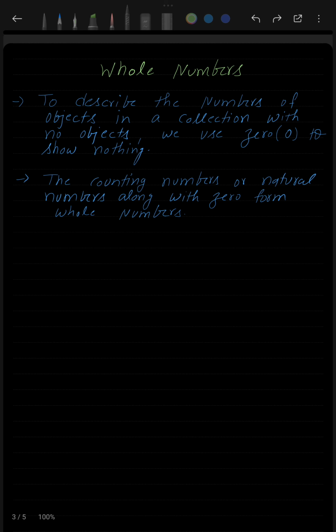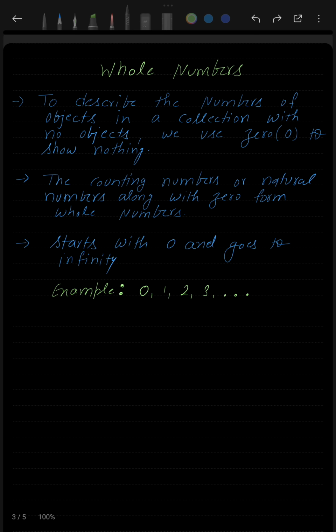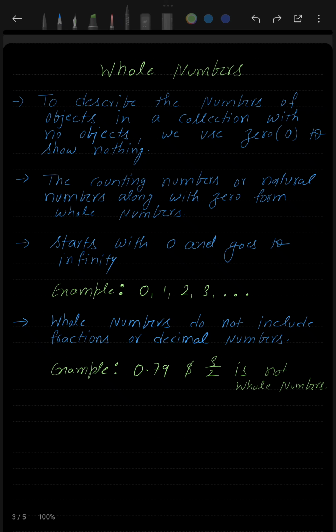Now the counting numbers or natural numbers along with 0 form whole numbers. So if you have all the natural numbers and you add 0, then you get what? You get whole numbers. Just like natural numbers, the whole numbers start with 0 and go to infinity. If you remember, I told you that natural numbers start with 1, but the whole numbers start with 0. Now just like natural numbers, whole numbers also do not include fractions and decimal numbers. For example, 0.7 and 3 by 2 are not whole numbers.